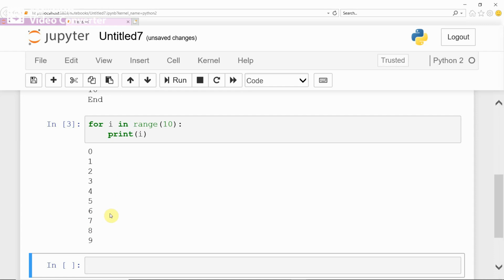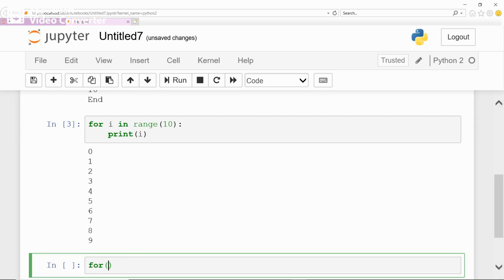There are different variations of for loops. As I already told, there are different variations in the for loop. How you can use different types of for loops, we will see. Now, if you want to increment i by 2 in the for loop, how can you do it? You can increment i by 2 steps, or by 4 steps, or by 5 steps. By any number of steps you can increment i. How can you do it? Take this example.